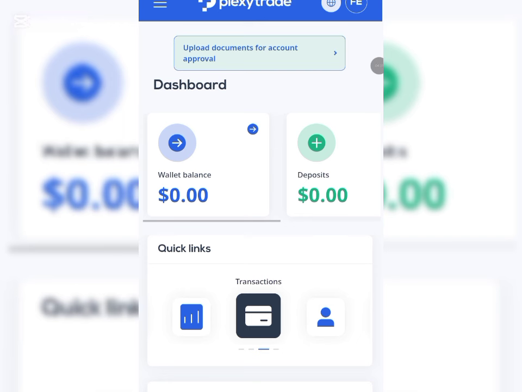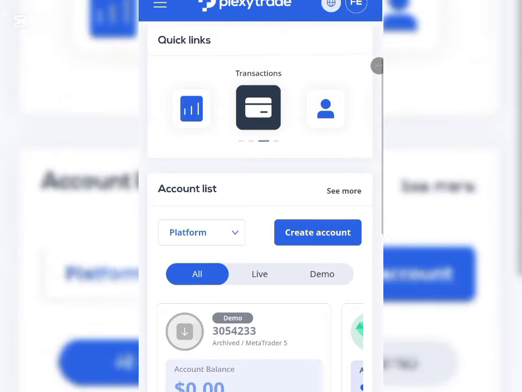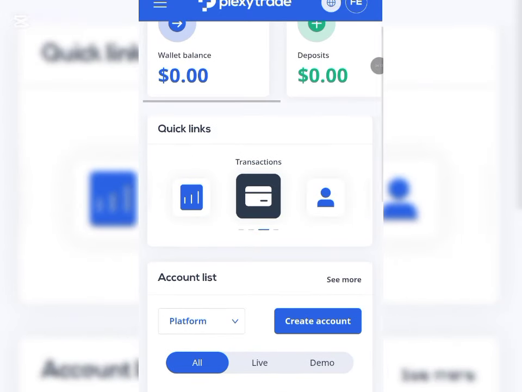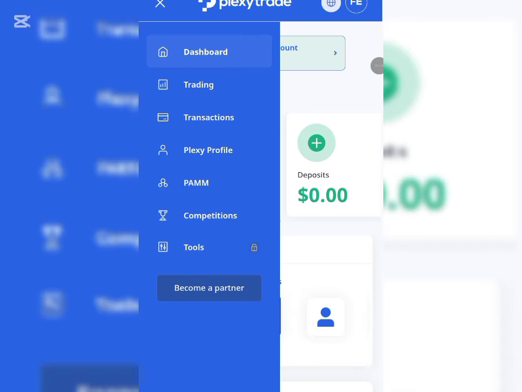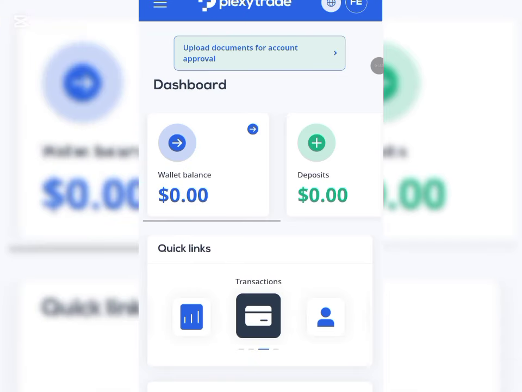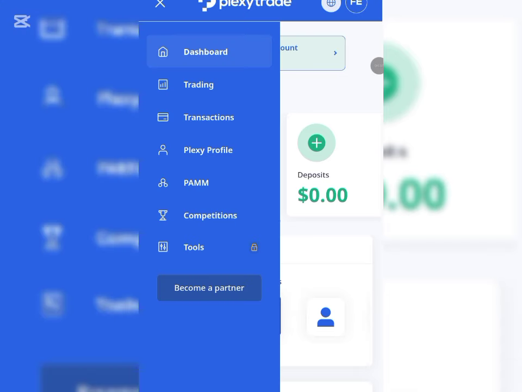So after doing all of that, here you are in your account, in your dashboard, as you can see showing on the screen. The next thing you want to do now is to go ahead and get the account. All you have to do is click on this three dash right here. Then after clicking on it, you come right here and click on competitions.